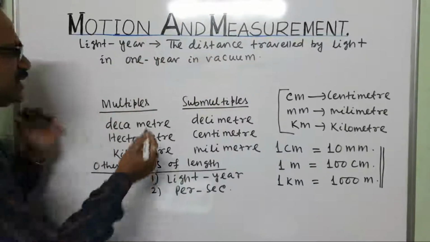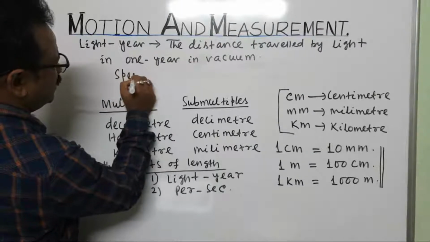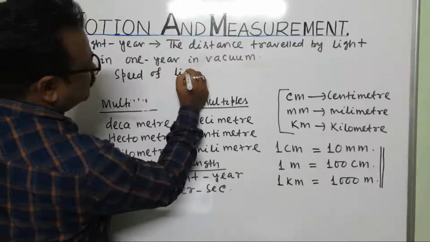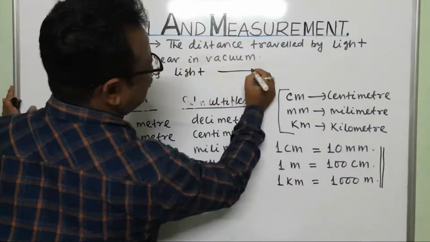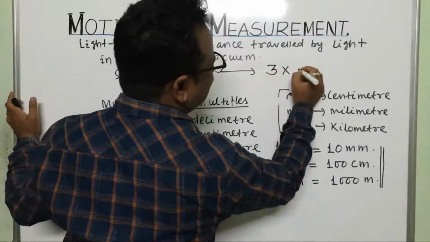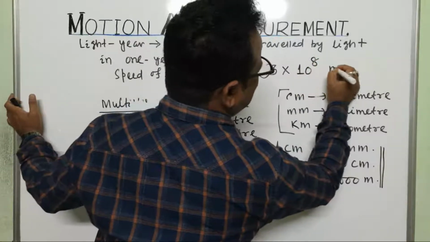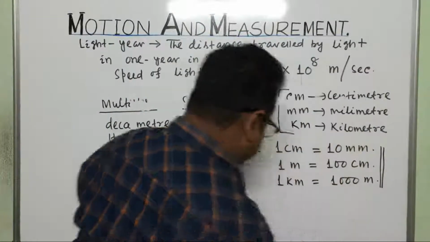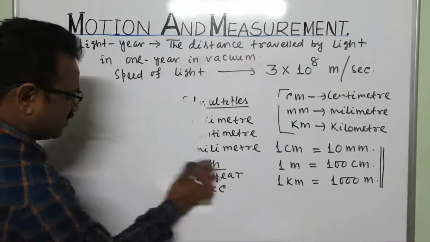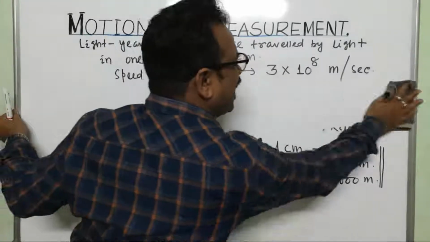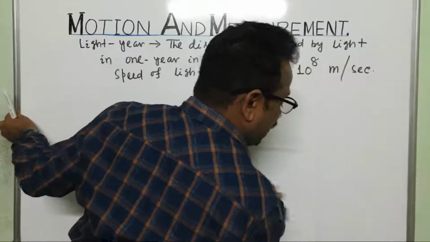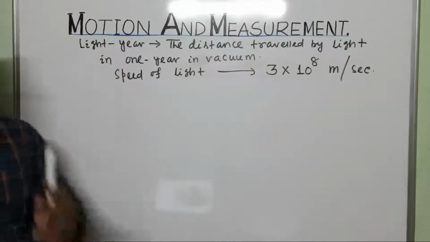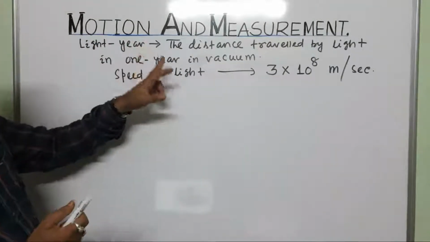Then what is the speed of light? Speed of light is 3 into 10 to the power 8 meter per second. That means the light travels 3 into 10 to the power 8 meter in 1 second. So next, if I tell about the 1 year, then in 1 year,